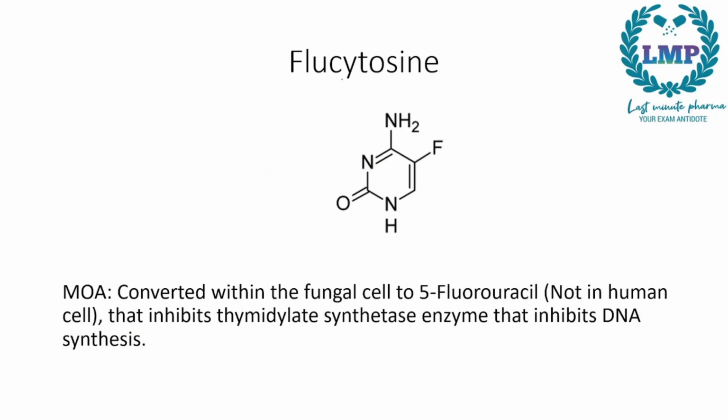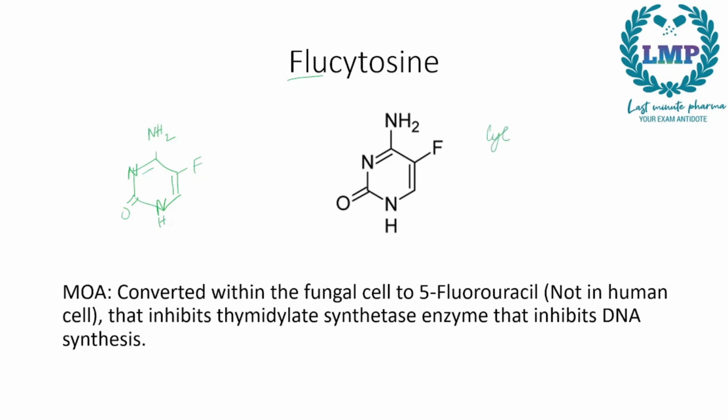Next we have flucytosine. First we will see what the structure of cytosine is. Cytosine is written like this. It's a benzene-like ring with two nitrogens, a double bond here and an NH2 here. Since it is flucytosine, we will give it a fluorine group right here and then the double bonds. So this is flucytosine.